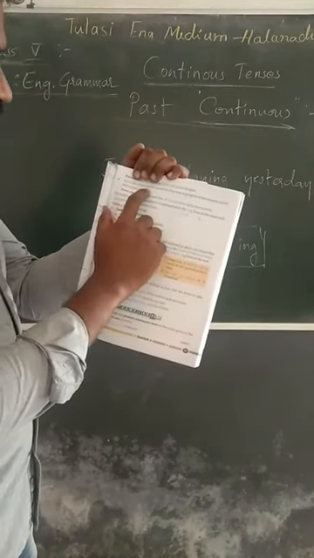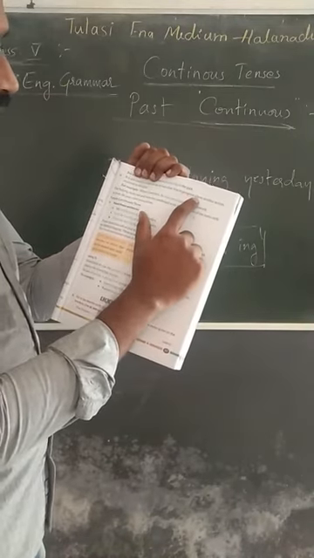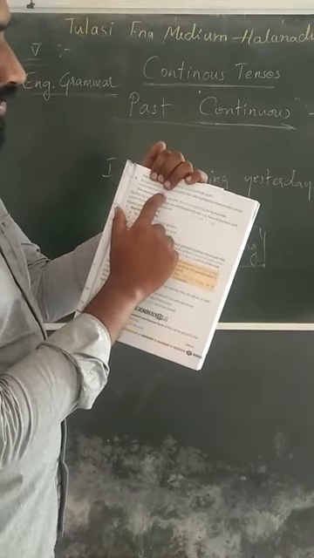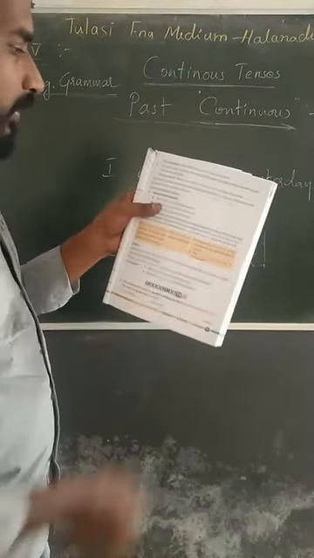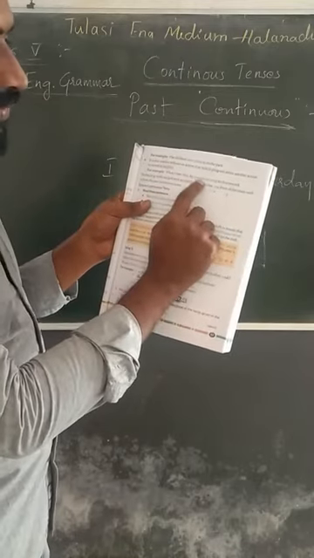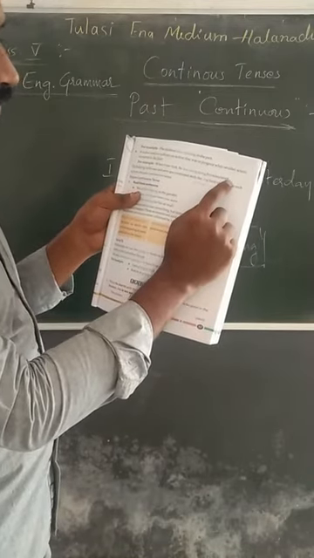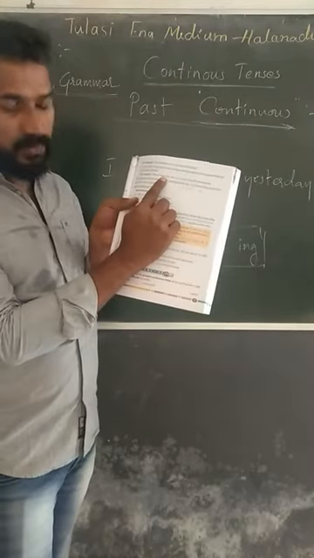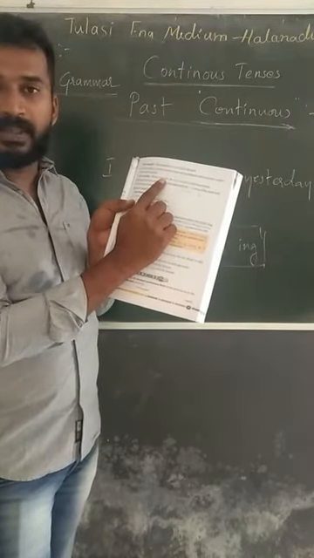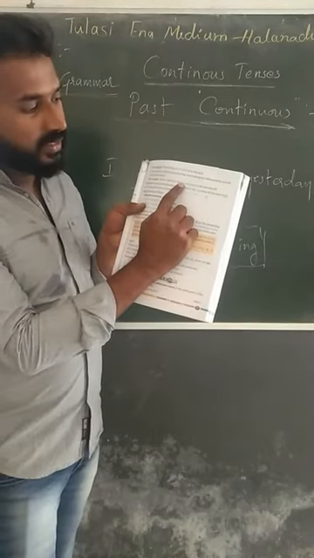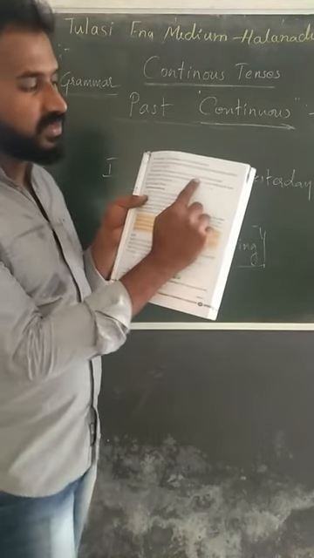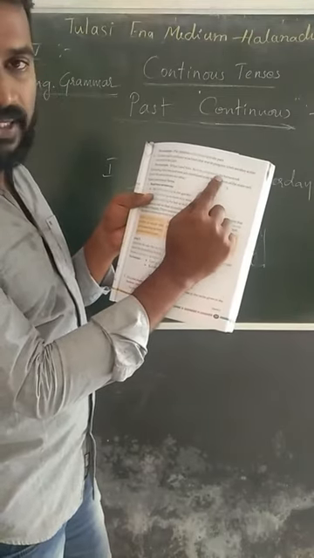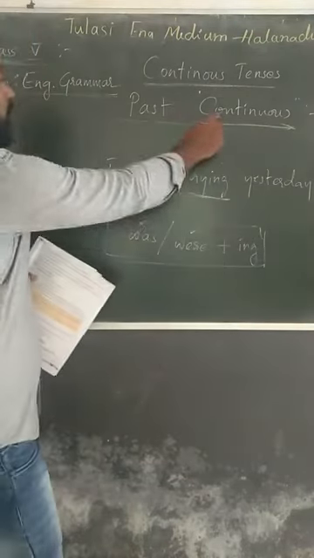It's also used to indicate an action that was in progress when another action occurred in the past. This is different. See, when I saw him, he was completing his homework. When I saw him is simple past. But he was completing his homework, that is past continuous.